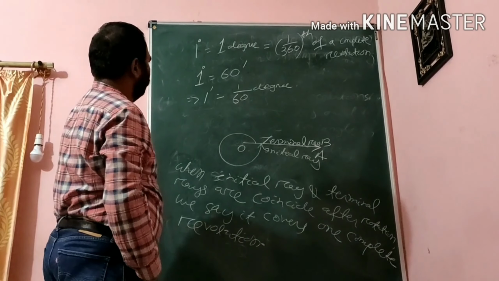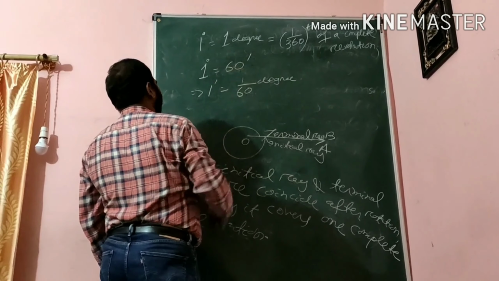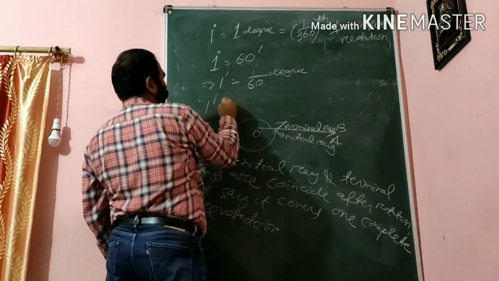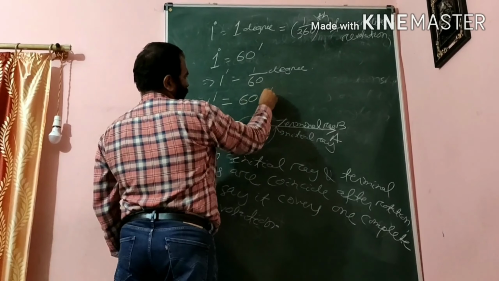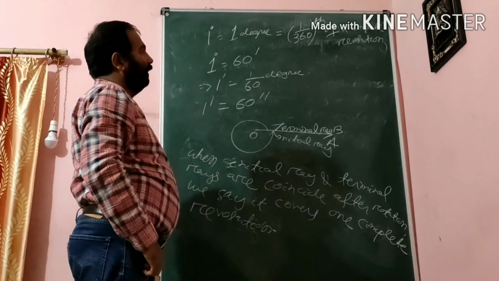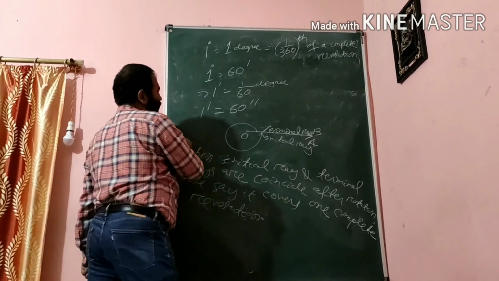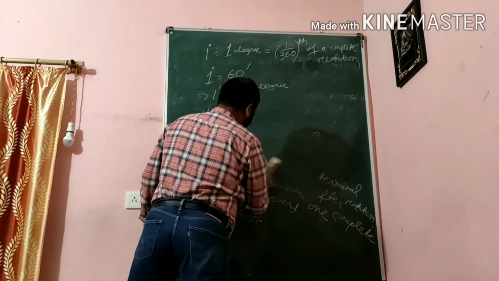So this is the thing. 1 degree equals 60 minutes. Also, 1 minute equals 60 seconds. Again, we divide 1 minute into 60 equal parts. Okay, so this is the degree measurement.